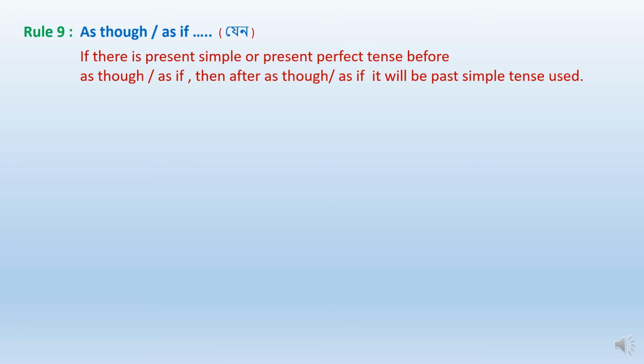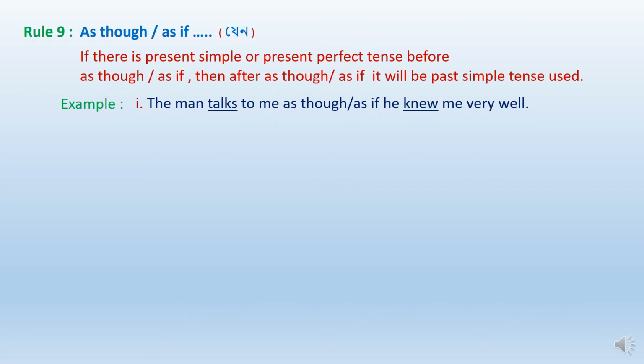If there is present simple or present perfect tense before as though or as if, then after as though or as if, past simple tense will be used. Example: the man talks to me as though or as if he knew me very well.